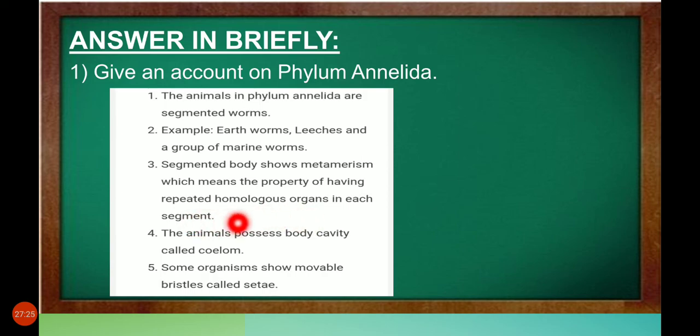The animals possess a body cavity called coelom. They have a body cavity. So what is the body cavity called? Coelom. Some organisms show movable bristles called setae. With the help of setae in their body, they move from one place to another. This is phylum Annelida.